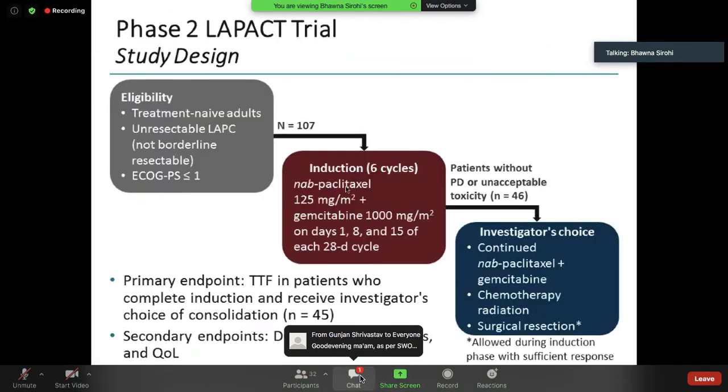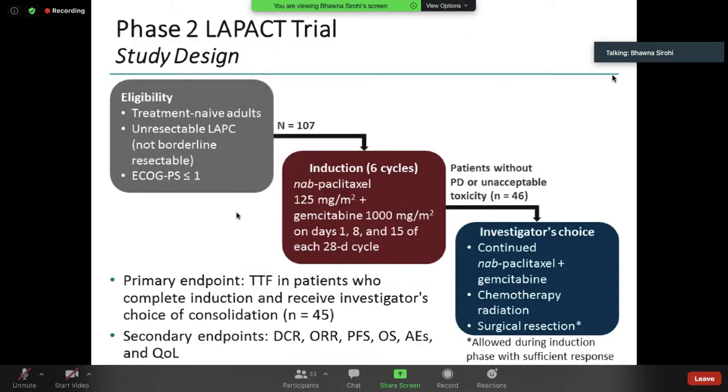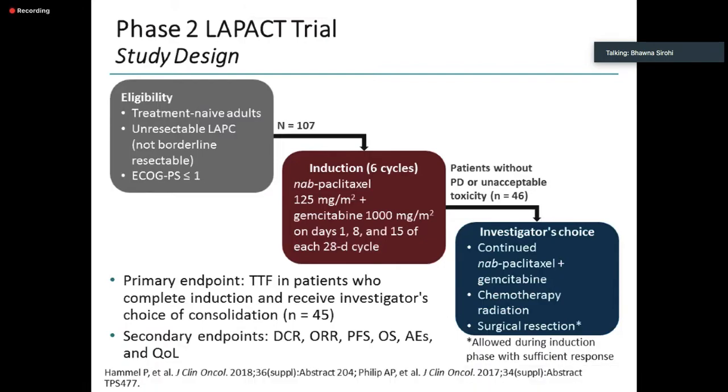overall survival as well. The LAPACT study design, again, unresectable, locally advanced patients, good PS, received 6 months of gemcitabine nab-paclitaxel, and if they did not have progression, they either continued on this, or they had chemoradiation, or they underwent surgery.